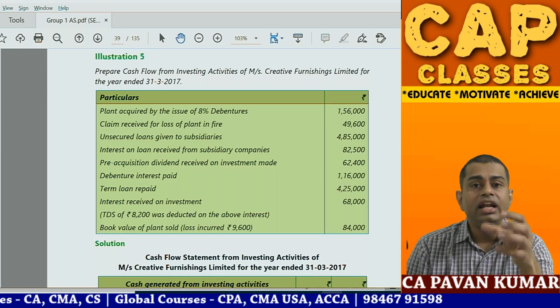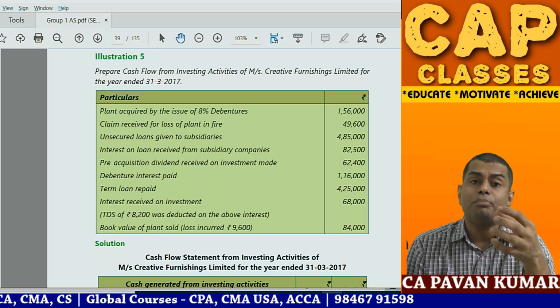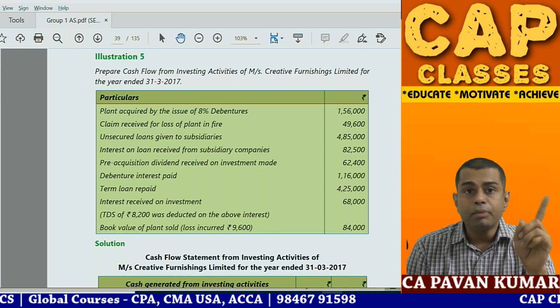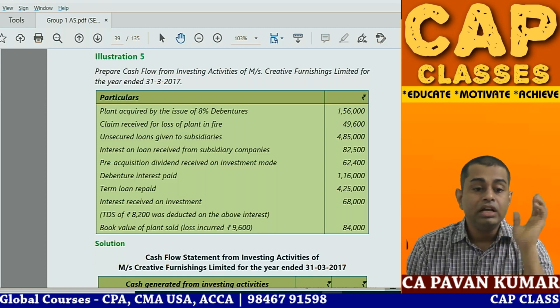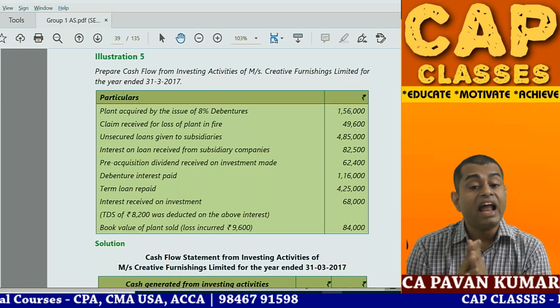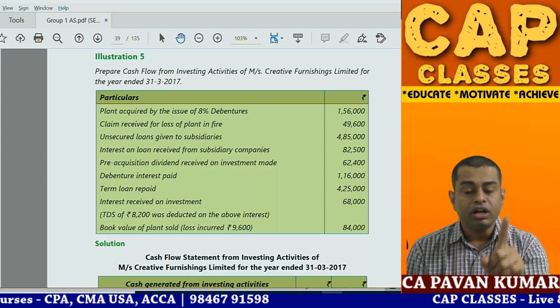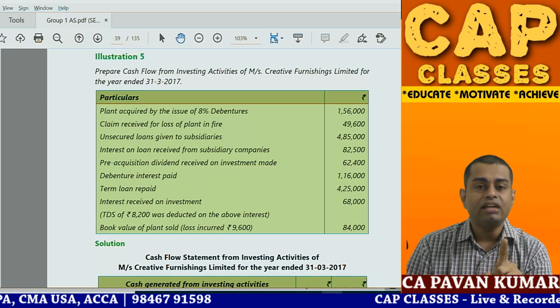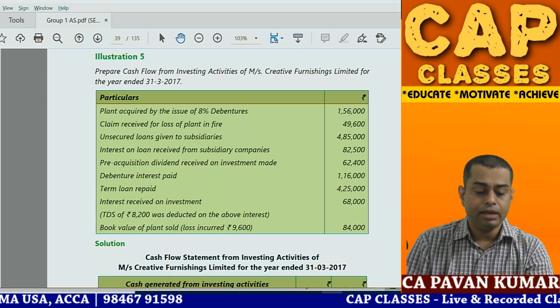What will be the journal entry? Machinery account debit, or property, plant and equipment account debit, to 8% debentures account. It will not appear in cash flow statement, non-cash item. Then claim received for loss of plant in fire. Very important. It will come as cash inflow in investing activities, but extraordinary item.